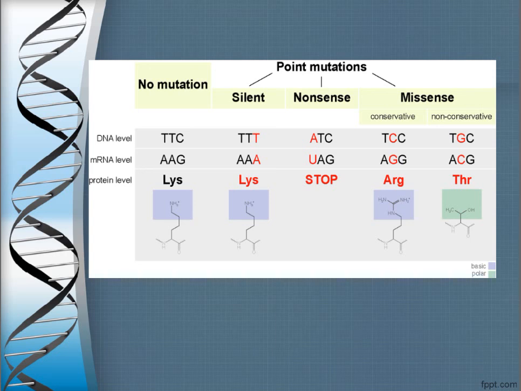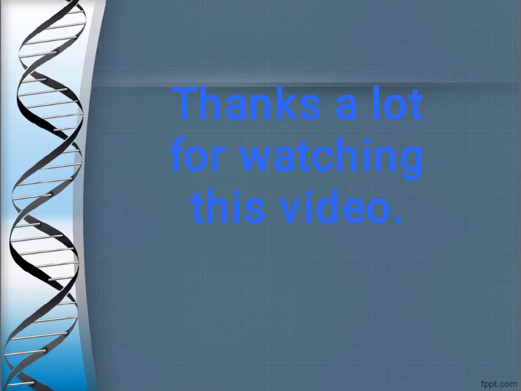But in missense mutation, there won't be formation of a stop codon, and hence missense mutation will continue the process of protein synthesis, whereas nonsense mutation will not continue it. It will form a stop codon and it will stop the process of protein synthesis. So this is all about point mutations, missense and nonsense mutation.